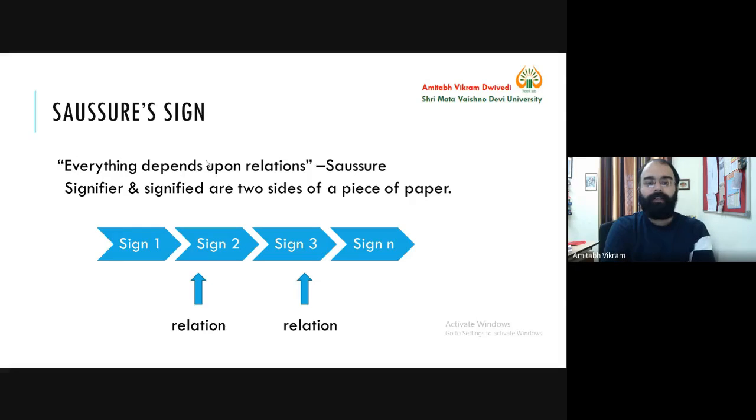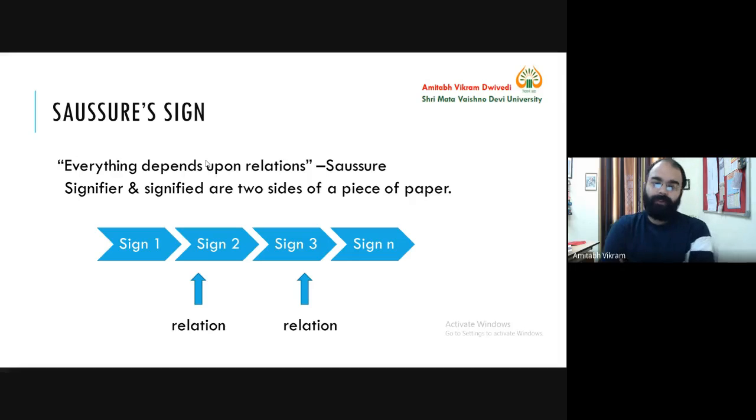Now we are looking at certain statements by Ferdinand de Saussure in his work, or it is better to say a work on his name, because he actually did not publish his work, but after his death, his students collected the notes, the class notes, the lecture notes, they compiled them, and then they published it.